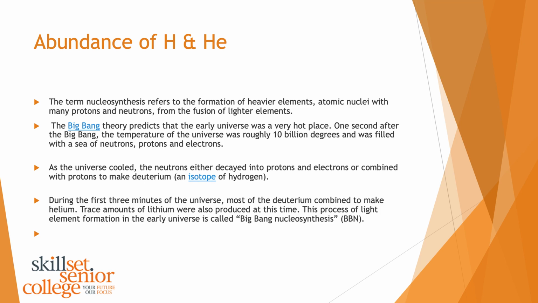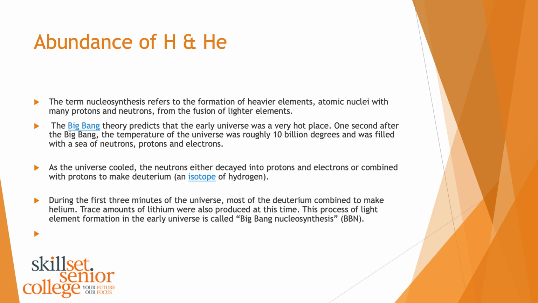So if I have one proton in an atom, I have hydrogen. If I have two protons in an atom, I have helium. If I have 3 protons in an atom, I have lithium. But if I change the number of neutrons, it doesn't affect the element, but it becomes an isotope. It becomes a slightly different version of the same element. Okay, so we'll talk about that in a little second.